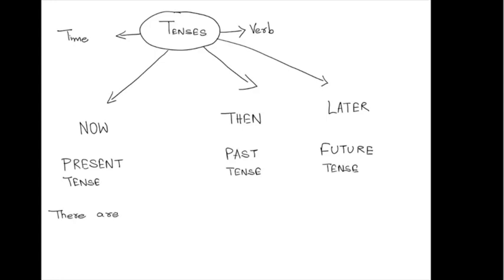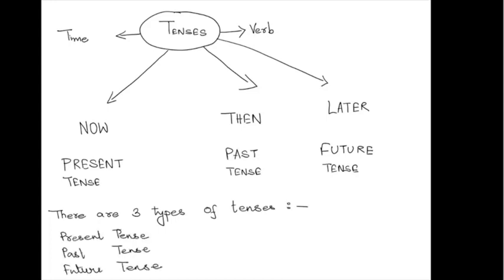Now we are going to dive deep into tenses. There are three parts of tenses as we have discussed earlier: present tense, past tense, and future tense. So I am going to give you a short introduction to when to use each of the tenses, and I am also going to share an example of what the tense looks like in a sentence.